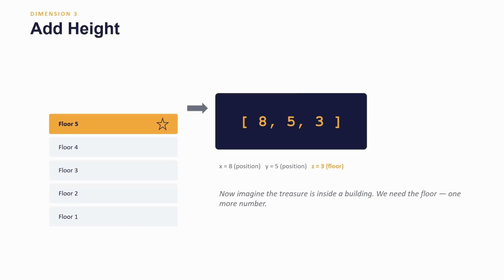Now we add one more dimension. This is dimension 3, that is height. The building has 5 floors, and the treasure is on one of them. So you need one more coordinate, that is the floor. In this case I have given the example of 3, that is the 3rd floor.